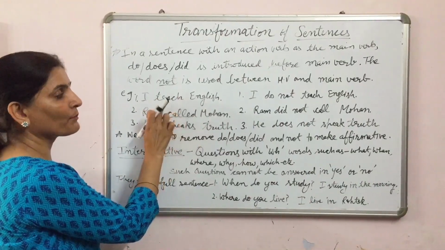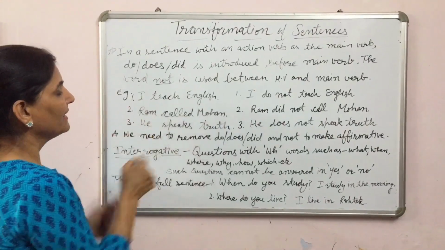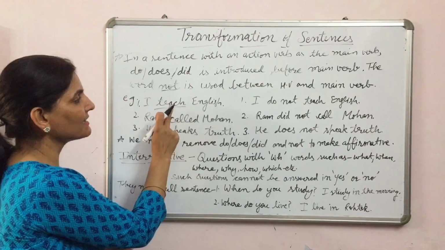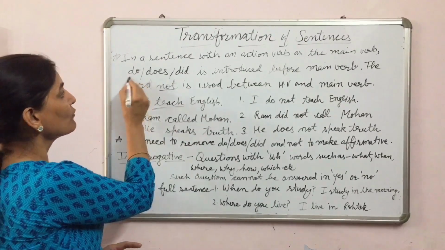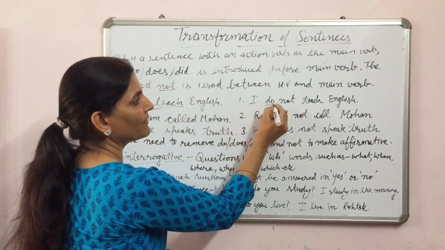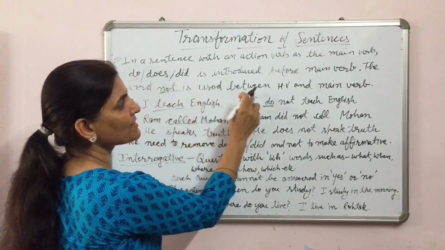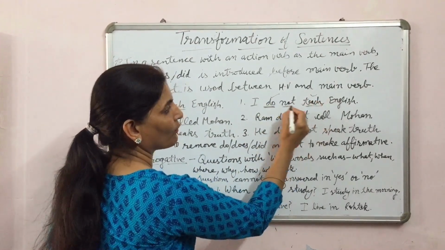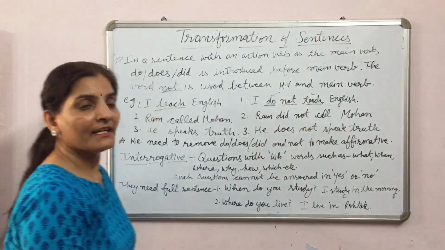This is an affirmative or positive sentence. While making a negative sentence, I teach is the first form. Teach is the main verb and this is first form. If there is first form, then we will introduce do, and then not. Not is used between do and the main verb. Then the sentence will be I do not teach English.